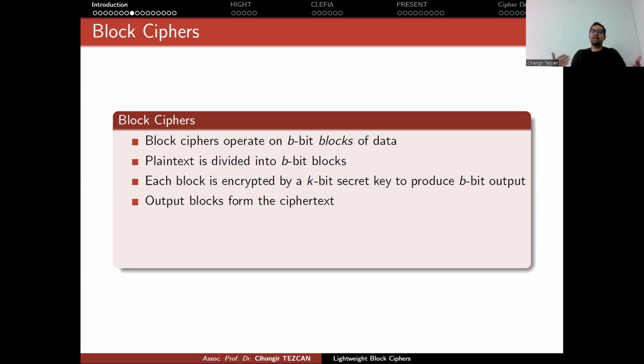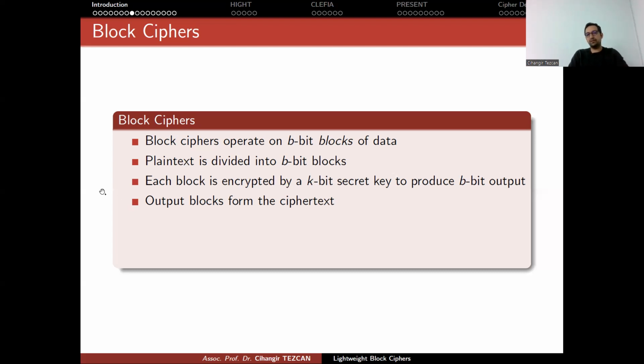Then you will decide how you are going to divide your whole data into b-bit blocks. And this is related to modes of operation that we are going to talk about next week, okay? But let's assume that our input is b bits. In practice, this b number is 64 or 128. So generally, we are focusing on 8 bytes or 16 bytes, okay?